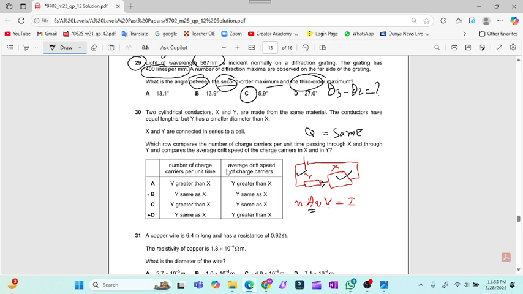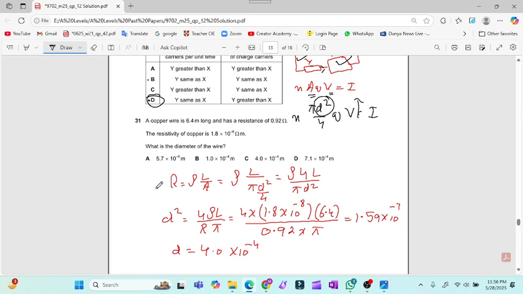Now from this formula, I equals A n q v. A equals pi d squared by 4, so I equals pi d squared by 4 into n into q into v. We will use this formula. So now the wire which has a smaller diameter has a greater speed. So it means that the speed of the particle will be greater at Y. So for question number 30, Y has a greater speed. So that is the correct answer according to this expression. So now again the question is related to a very simple formula.